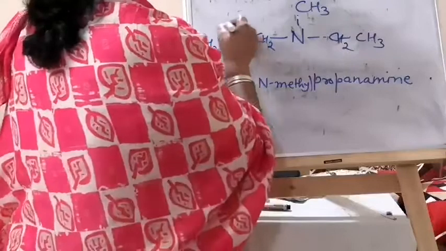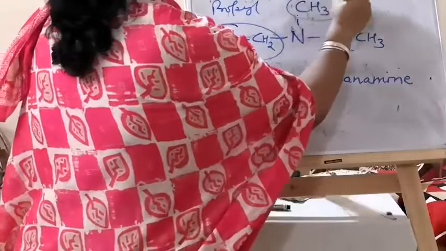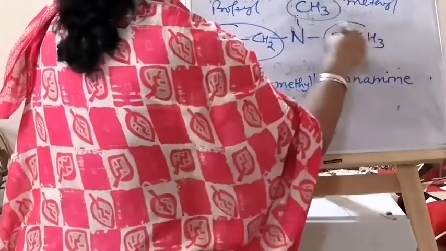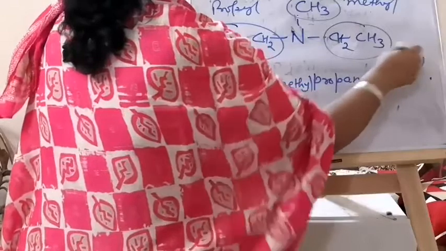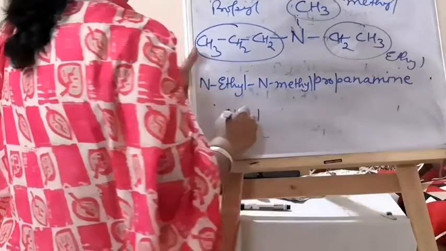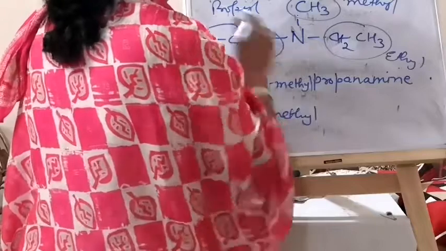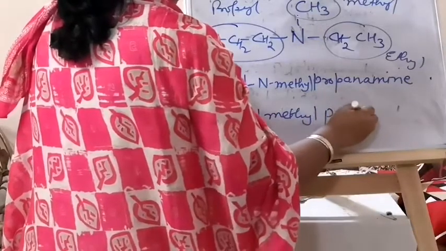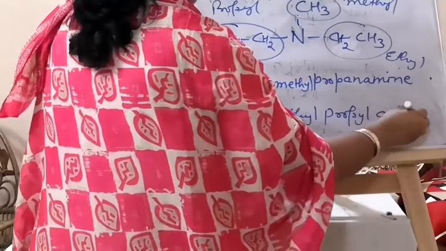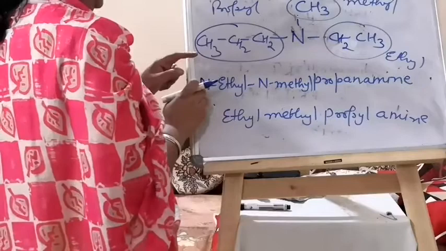What is the IUPAC accepted name? This is propyl and this is methyl and this is ethyl. So E comes first. So you write ethyl, then methyl, then propyl amine. This is the IUPAC accepted name, and the other is the IUPAC preferred name. So this way you have to do.